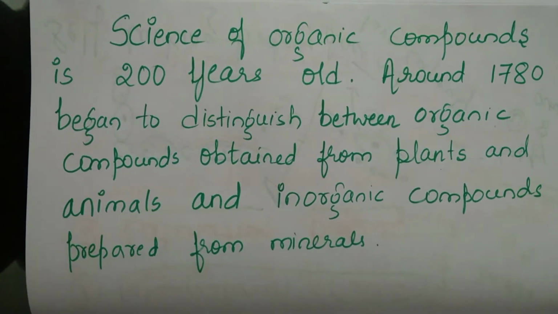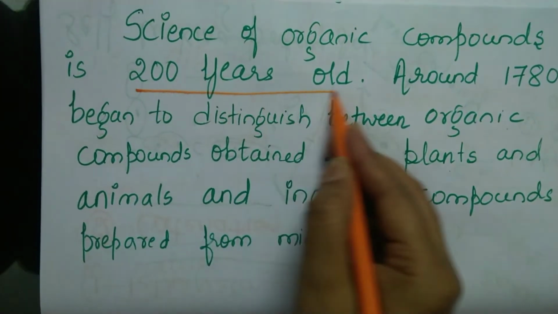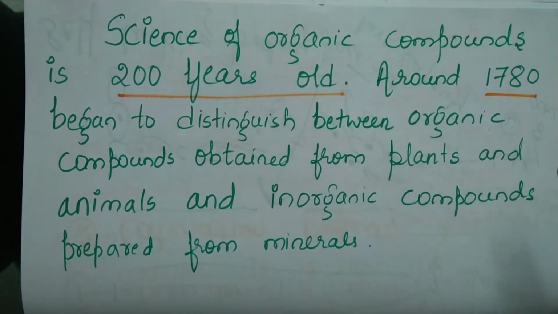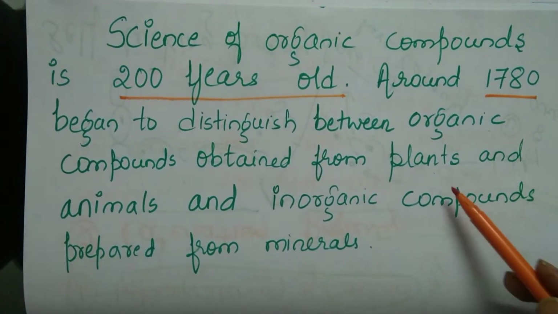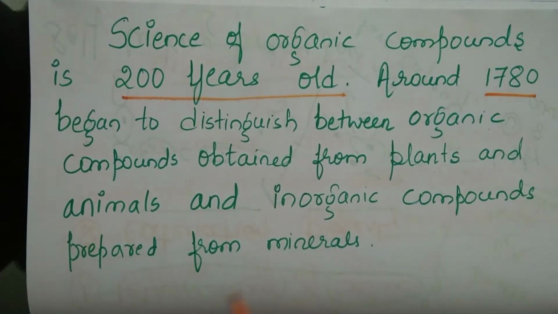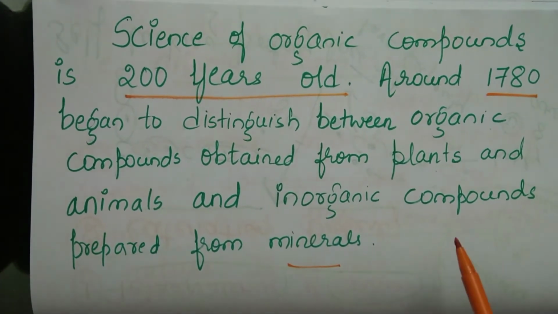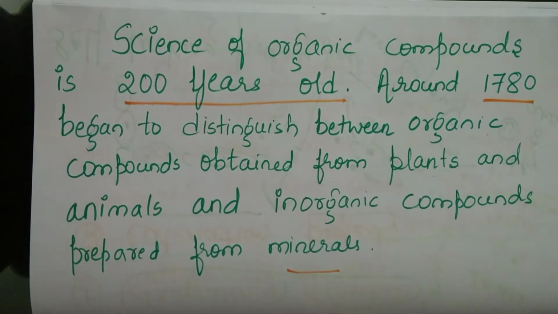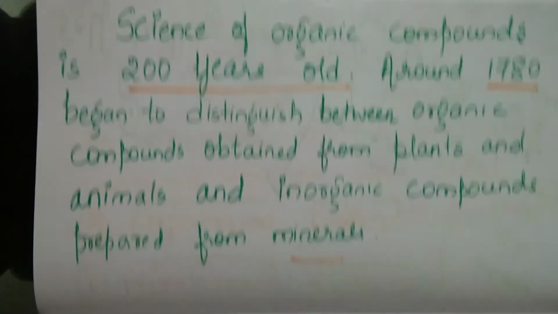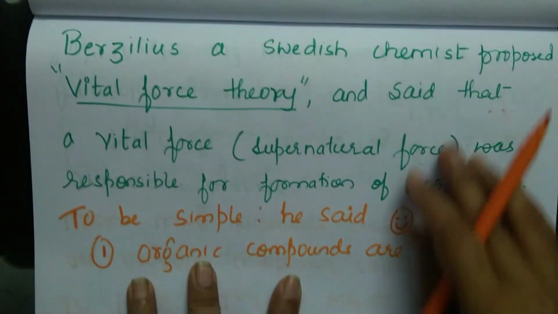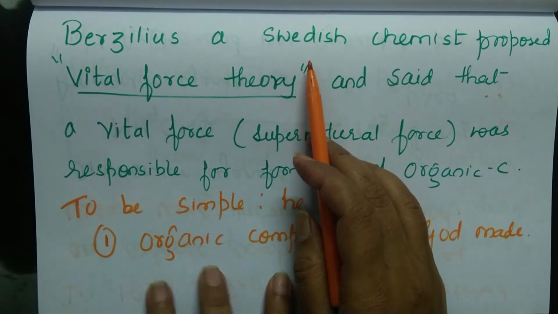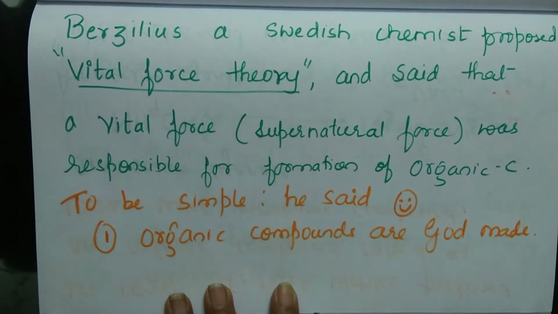Science of organic compounds is around 200 years old. Around 1780, chemists started to distinguish between organic compounds, which are obtained from plants and animals, and inorganic compounds, obtained or prepared from minerals. So they started distinguishing between organic compounds and inorganic compounds. Berzelius, a Swedish chemist, he was a chemist from Sweden, proposed vital force theory.